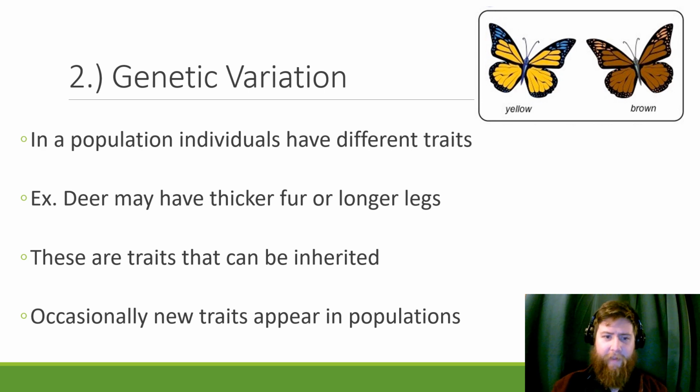These have to be traits that can be inherited. They have to be able to be passed down from parent to offspring. So occasionally we get these new traits that appear in populations. As you guys learned in our genetics section, this is usually due to mutations.